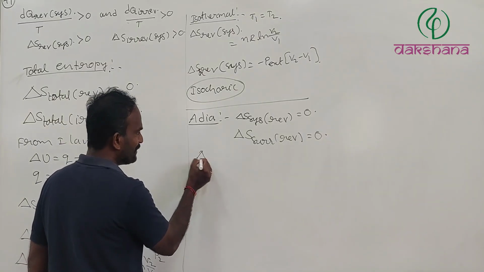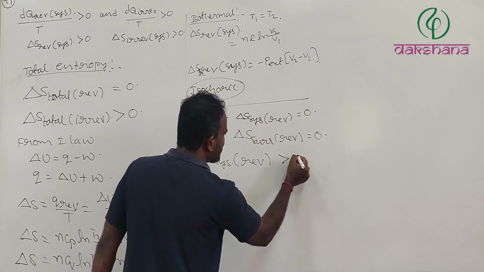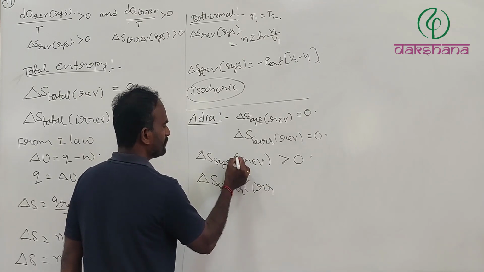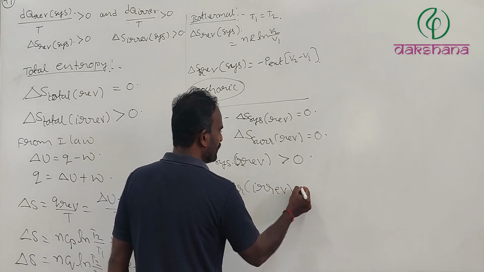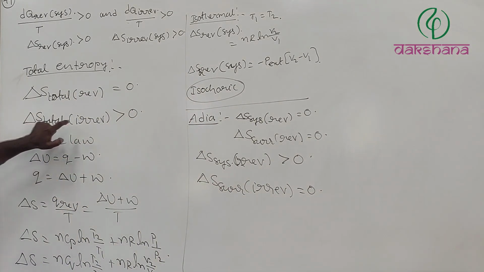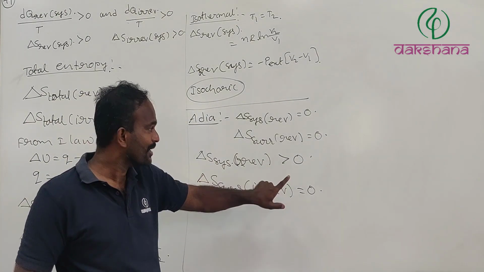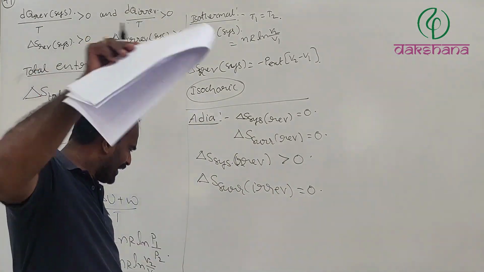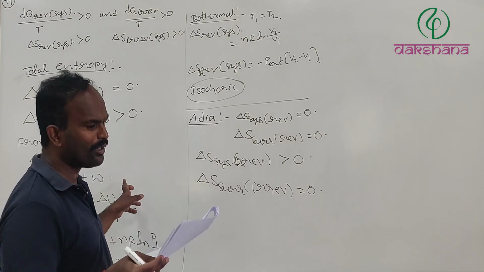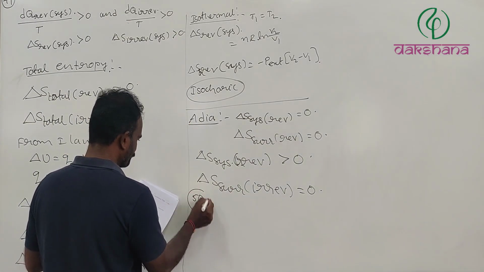In an adiabatic irreversible process, delta S of the system is greater than 0, and delta S of the surroundings, irreversible, equals 0. Then only delta S total, irreversible, is greater than 0. So only for the system it is greater than 0, not for the surroundings. So that is not true. Even if you take the isobaric process, which is also not true. Therefore, option B.